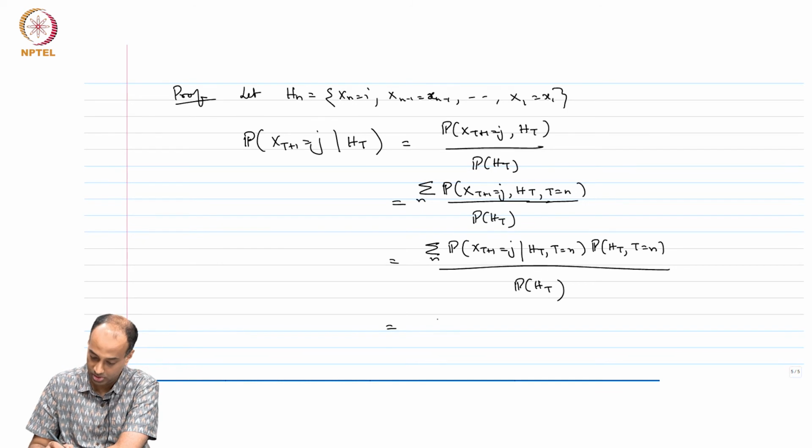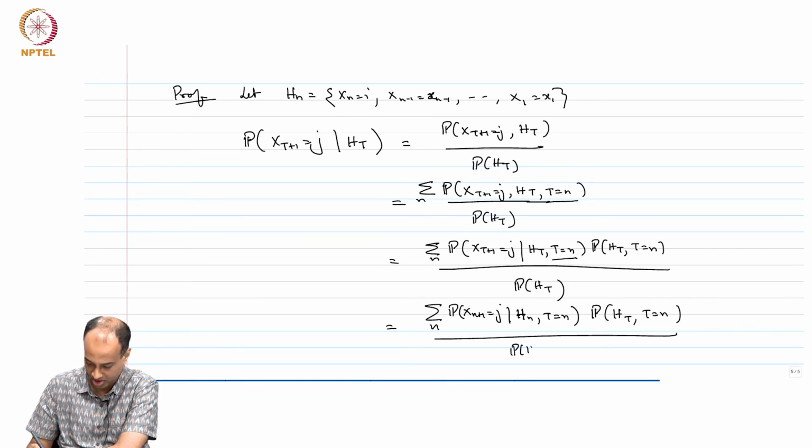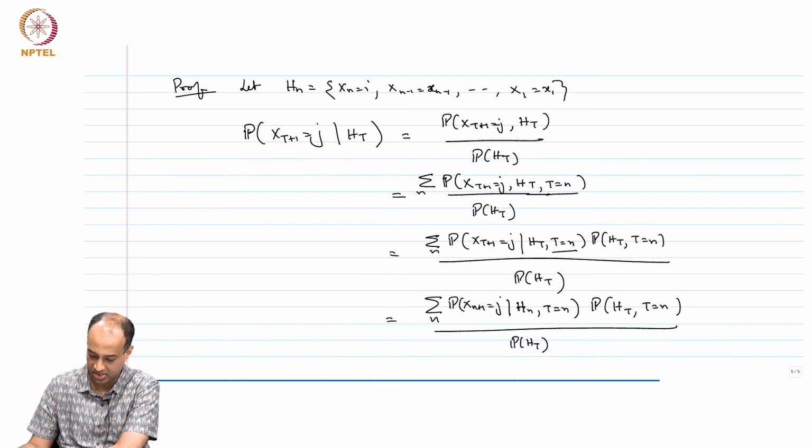This is equal to, since I have conditioned on t equal to n, I can write this as the sum over n of the probability X n plus 1 equals j given H n, t is equal to n, times the probability of H t and t equals n over the probability of H t. Now is the crucial step.